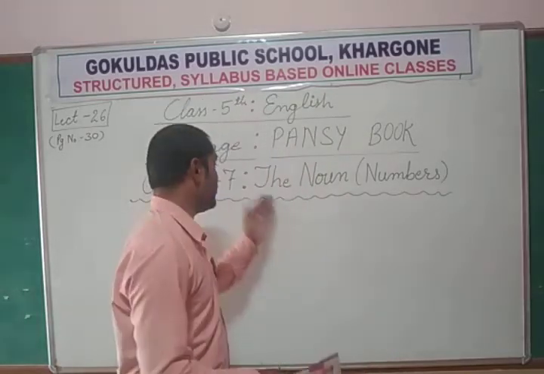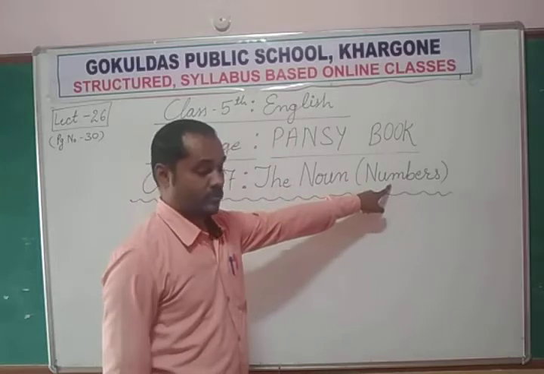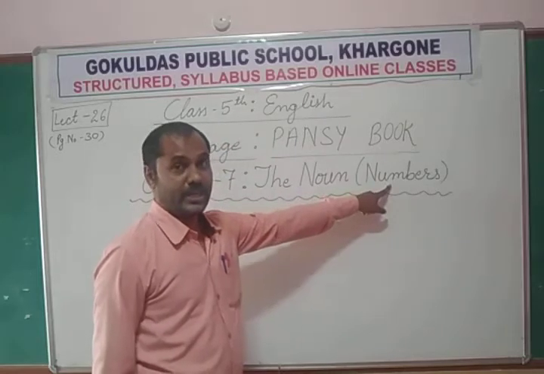What we are reading here is the noun numbers. So how many numbers are there in the English language?